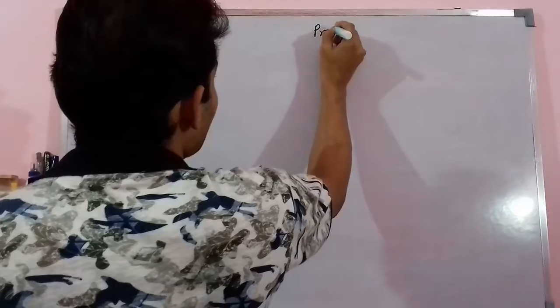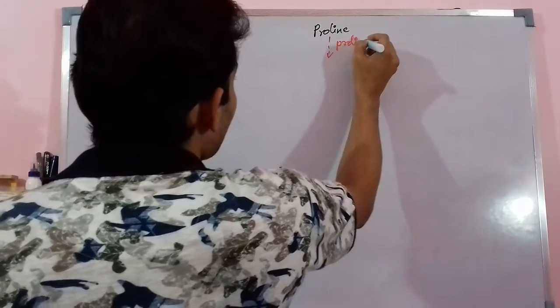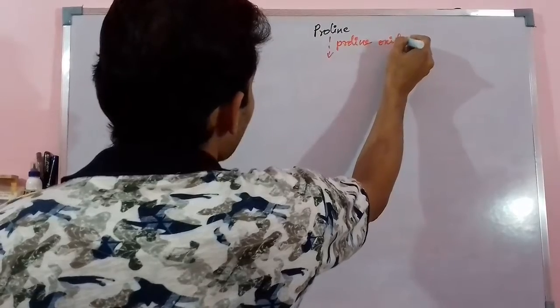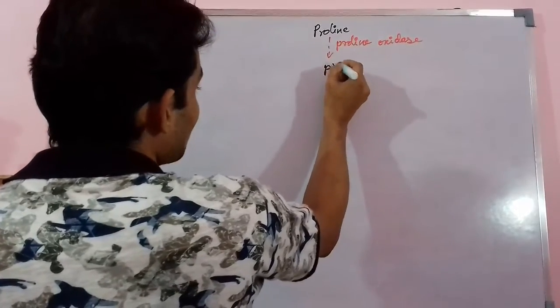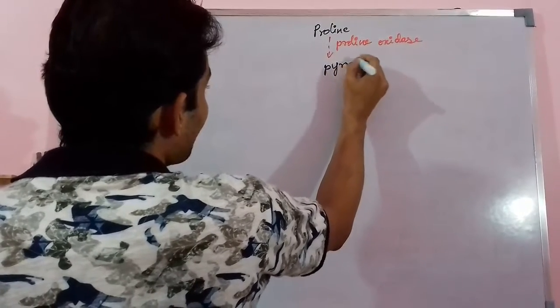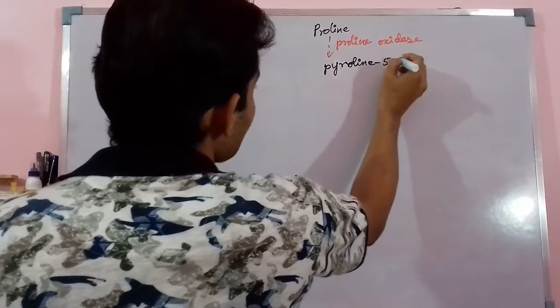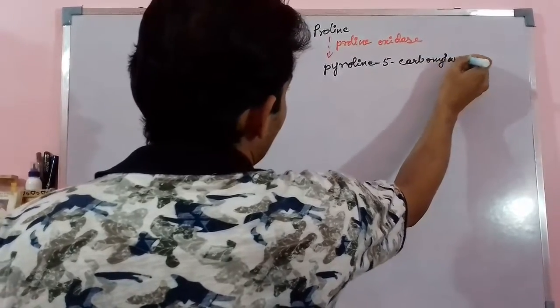So first we have proline. Now this proline, in the presence of proline oxidase, gives rise to pyroline 5 carboxylate.